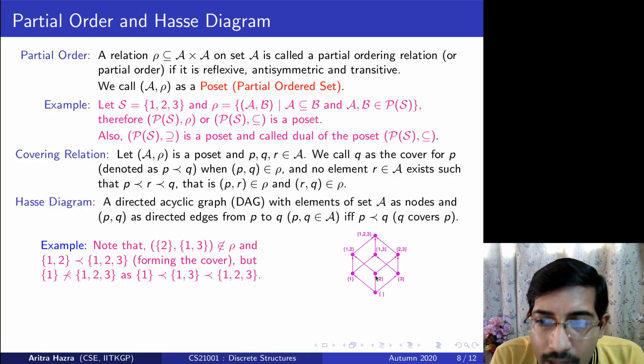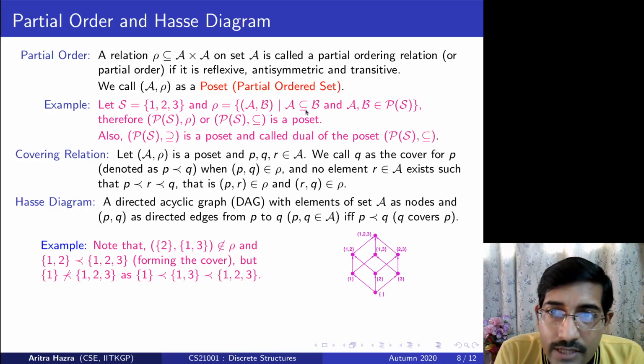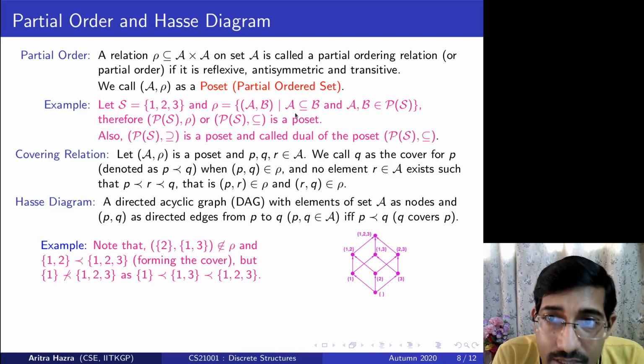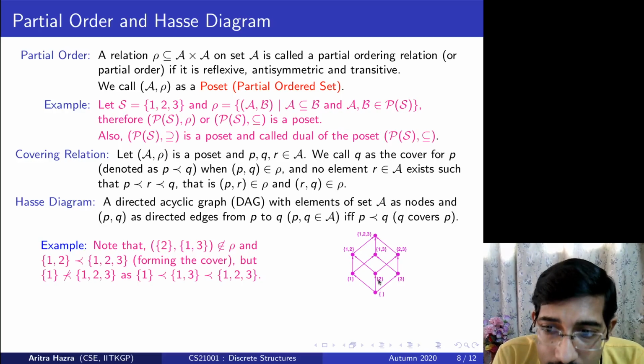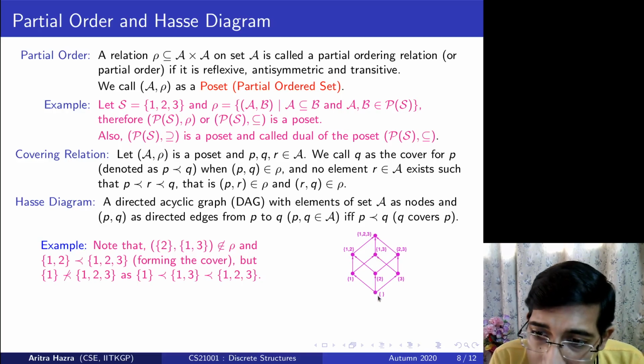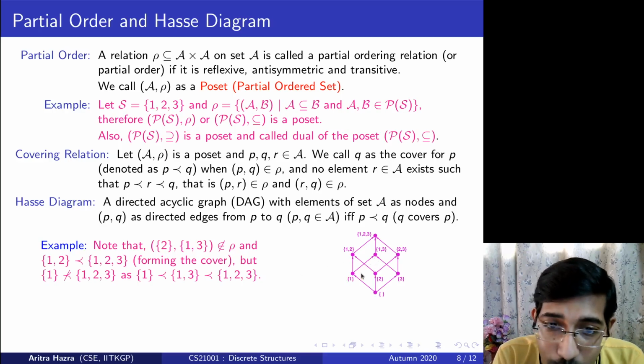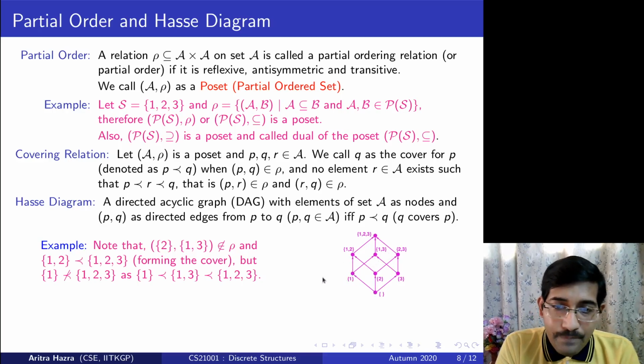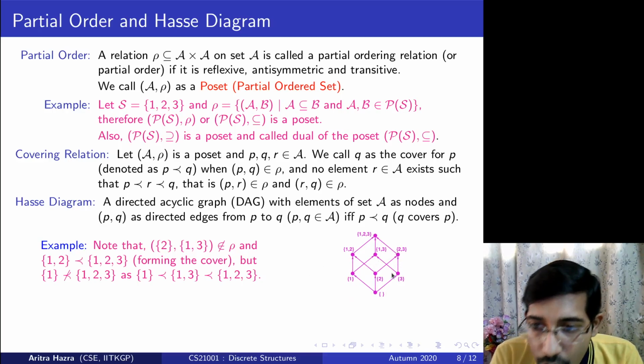And I will have edges when this relation is valid and B is a direct cover for A. So {2} is the direct cover for the null set, {3} is the direct cover for the null set. {1,3} is related to the null set because the null set is obviously a subset of anything, but it's not directly going to {1,3}. Via {1} it can go, so it's a cover via {1}. So this is how we draw a diagram.